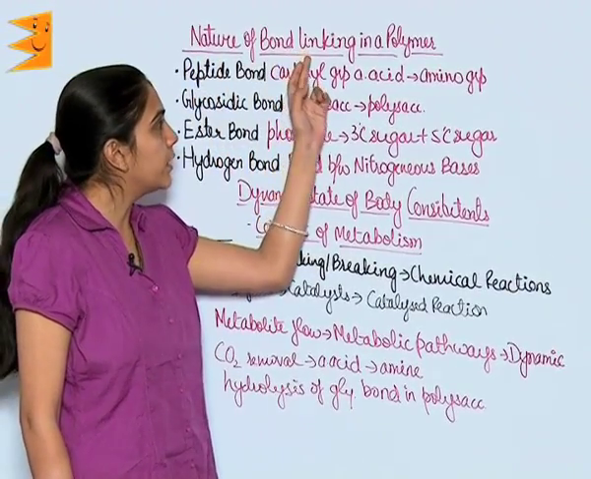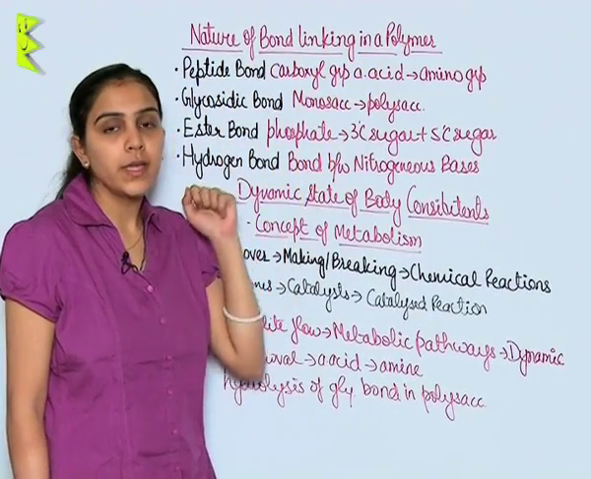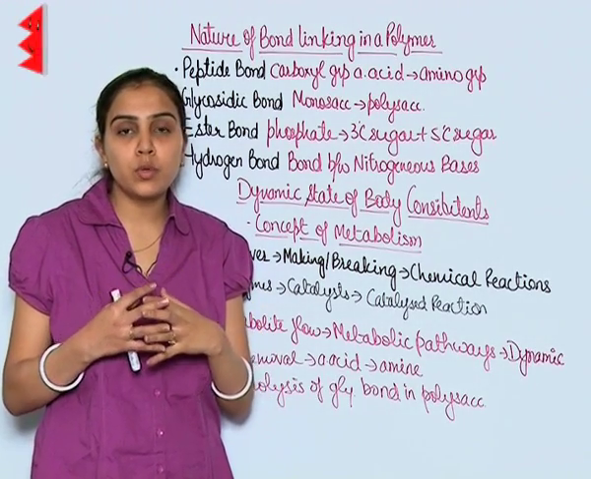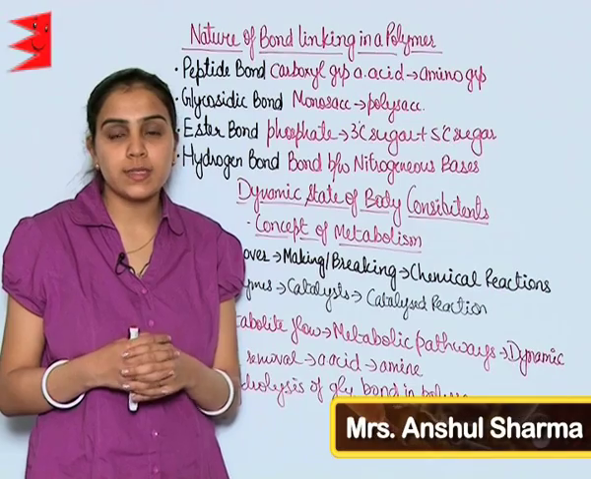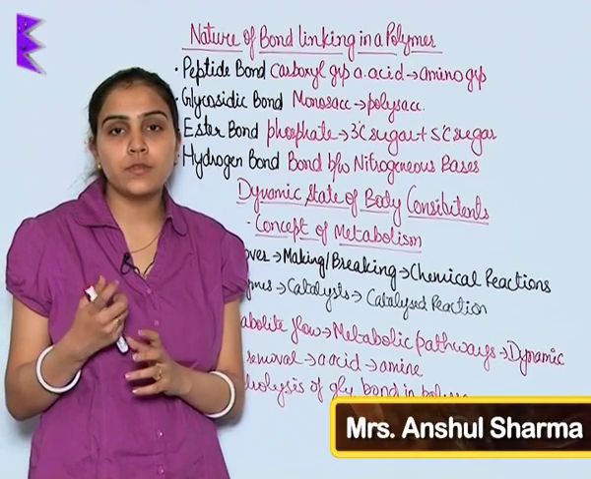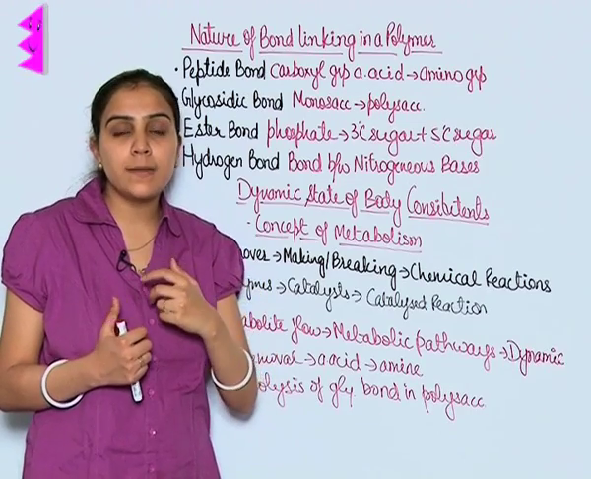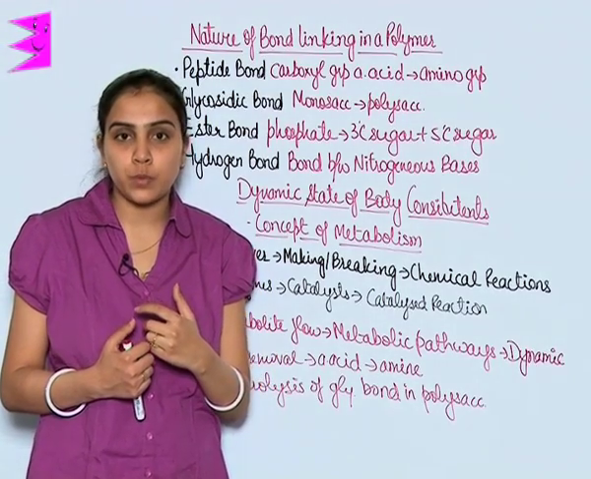Nature of bond linking in a polymer. There are different types of bonds which link monomers to form polymers. Let us understand the nature of these bonds. Peptide bond. Peptide bond is the bond which is seen in case of proteins.